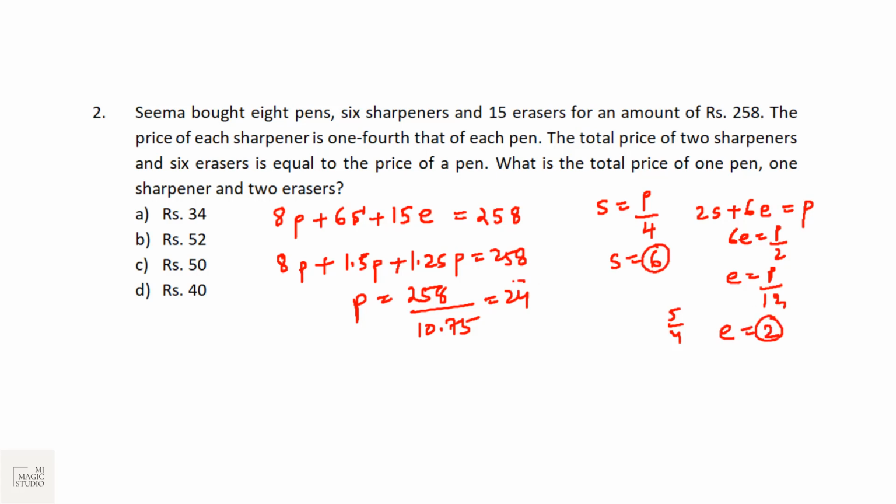So we have all these values now. What is the question? What is the total price of 1 pen, 1 sharpener, and 2 erasers? 24 plus 6 is 30, plus 2 plus 2 is 4. That is 34. Option A is the pick.